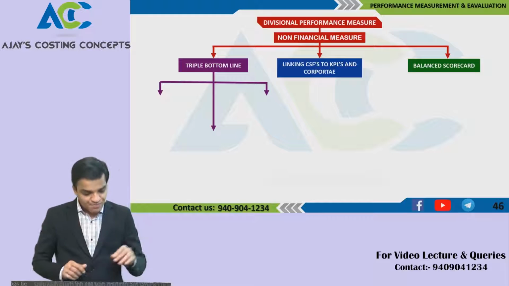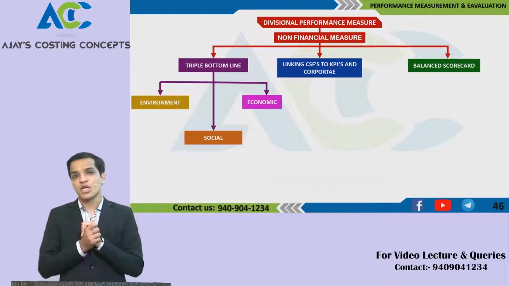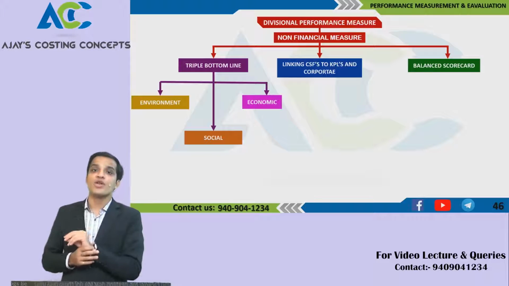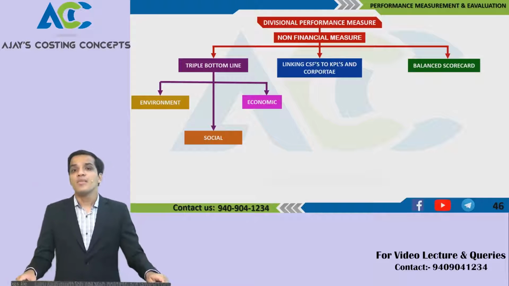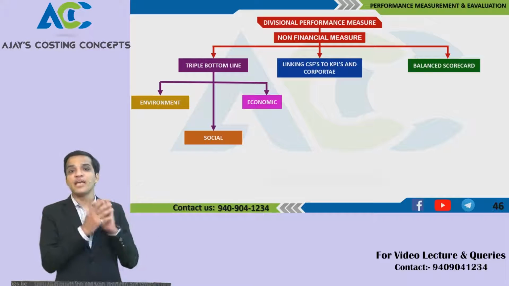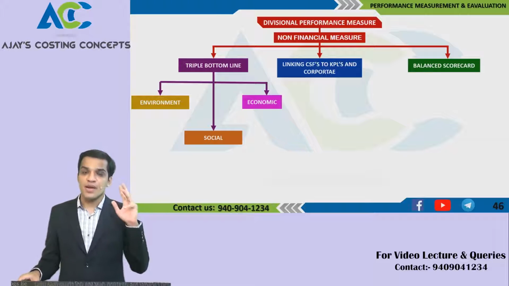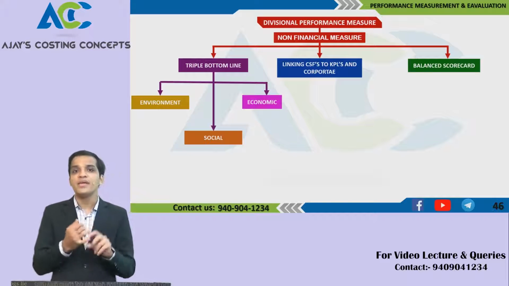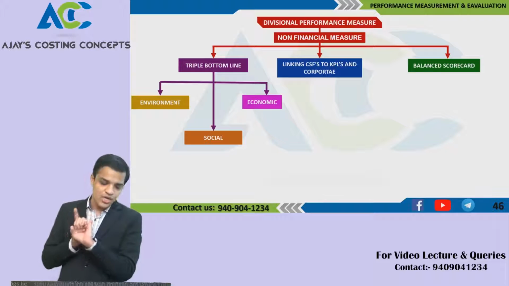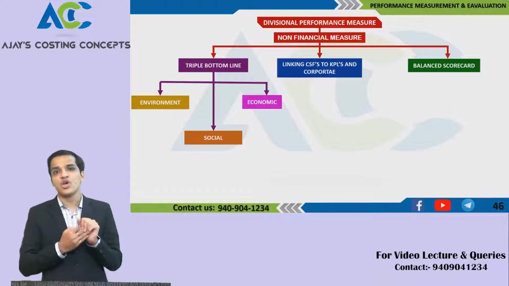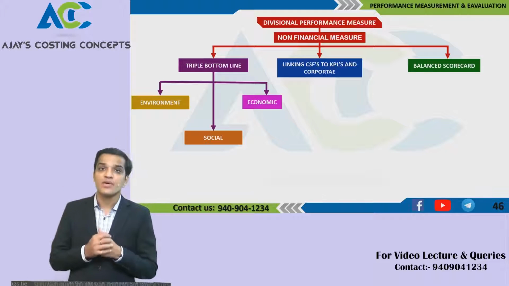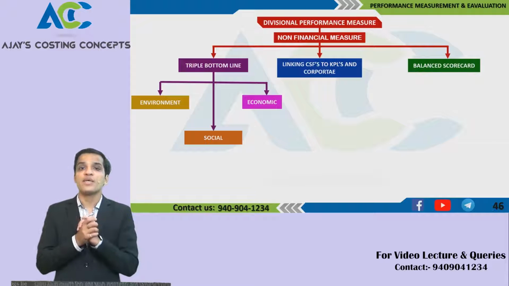of those products. One of them is triple bottom line. When you're comparing only a financial measure, it is known as single bottom line. But when you're comparing other than financial measures, there are triple bottom line measures, that is environment, social and economic. There are three factors which are to be considered: environment, social and economic. It is also known as 3Ps, right? So that factor plays an important role over here.